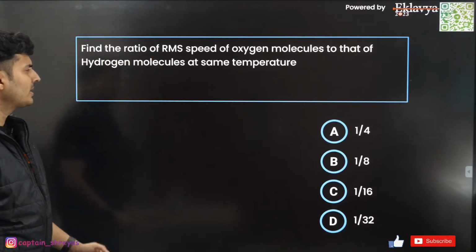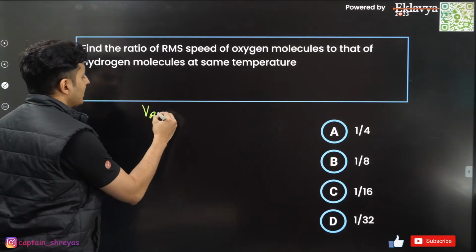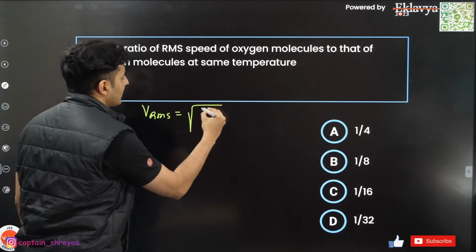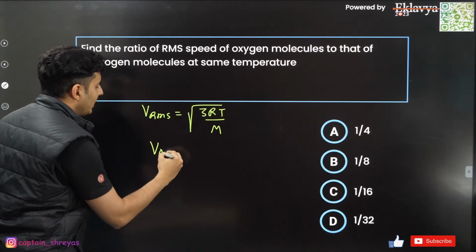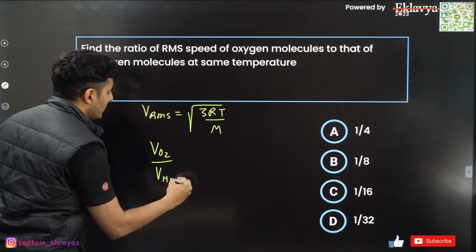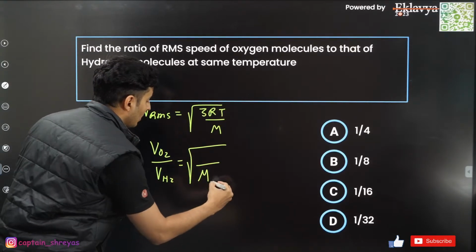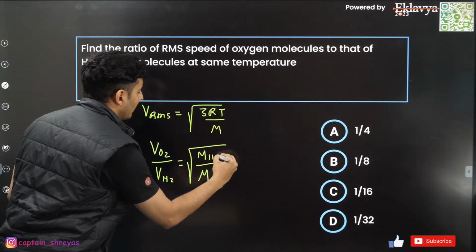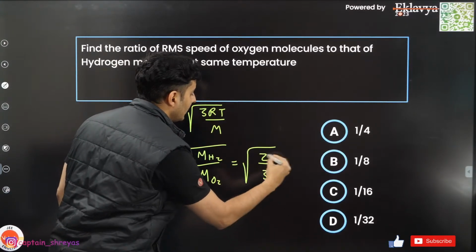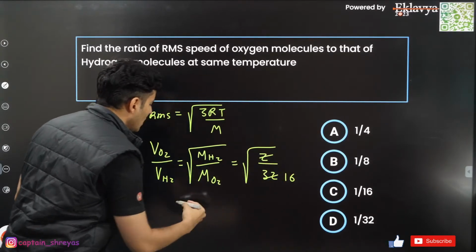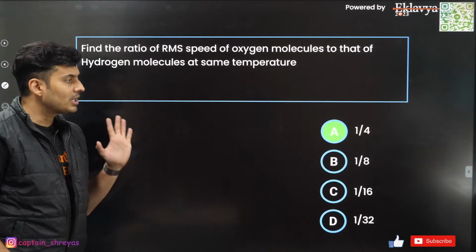Find the ratio of RMS speed of oxygen to that of hydrogen. Acha, standard formula, RMS velocity for any molecule is root of 3RT by molecular weight. So speed for oxygen upon speed for hydrogen will be inversely proportional to the root of the molecular weight; this is the molecular weight of oxygen, and this is molecular weight of hydrogen. So for hydrogen it is 2, for oxygen it is 32. 2 goes with 32 16 times. Root of 16 is basically 4. So answer is 1:4, which is option A.